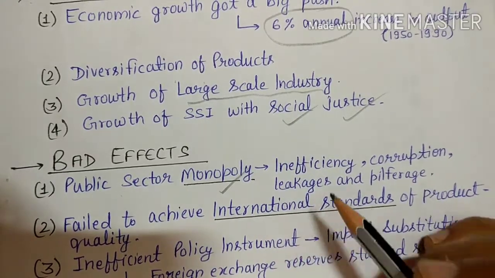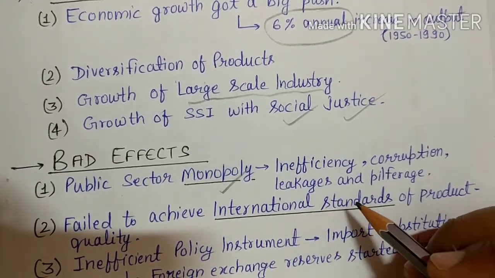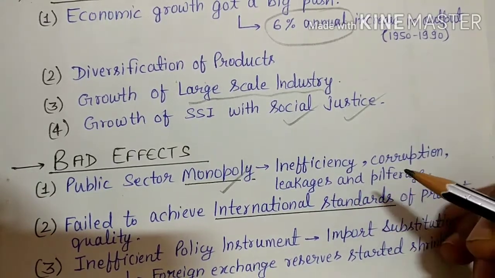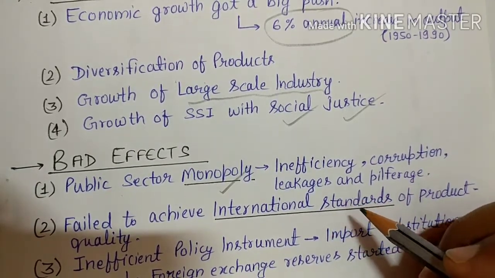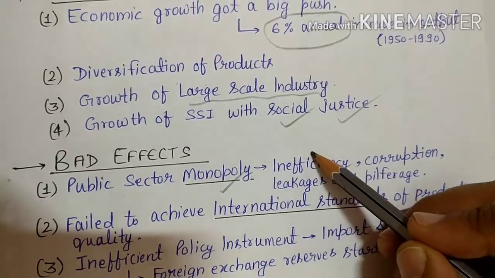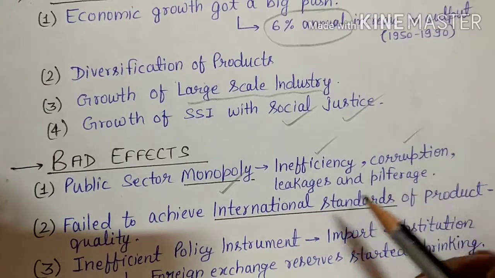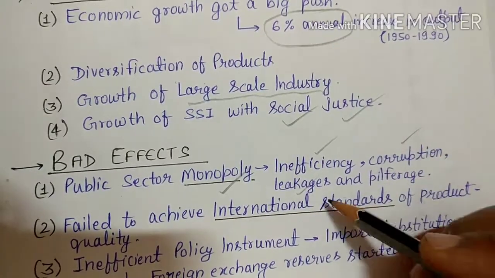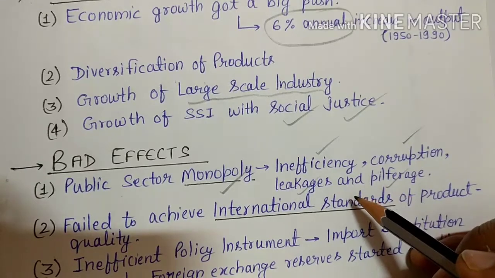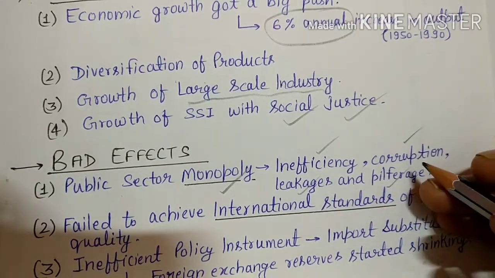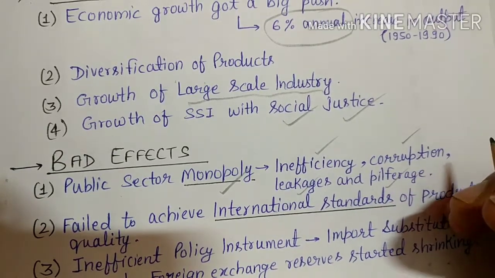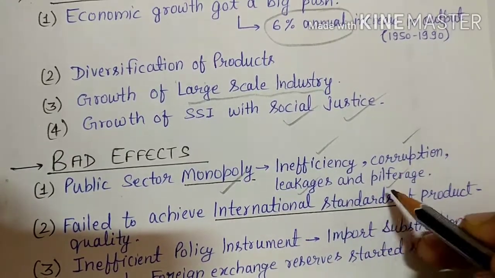Why am I saying so? Because government sector, you know very well that normally when we are giving some work to government sector, they become a little lazy. They do their work with little laziness. So what happens? It becomes inefficiency, corruption increases, then leakages take place, and pilferage means, you can say, acts of theft and other things. That is called pilferage.